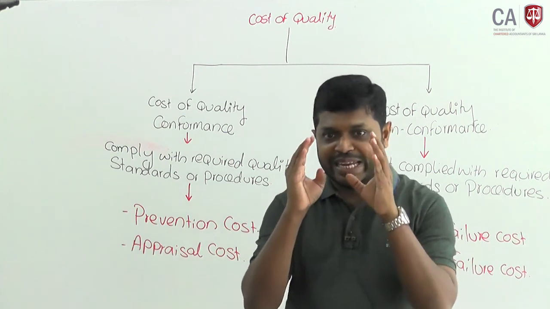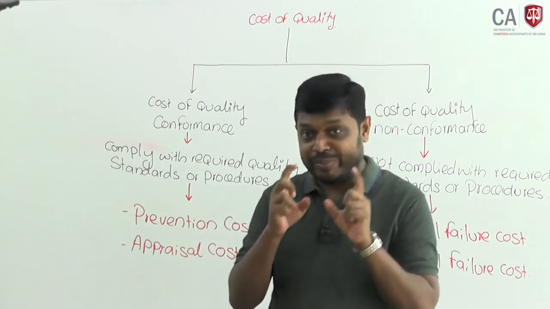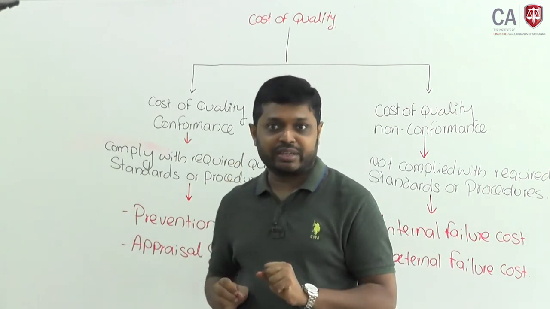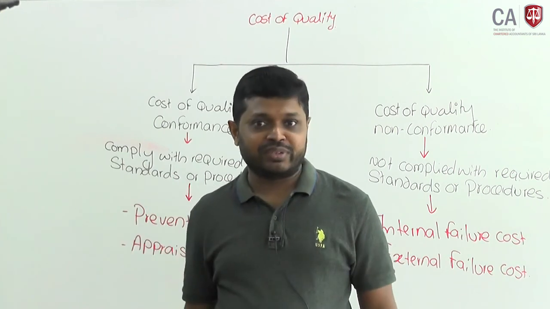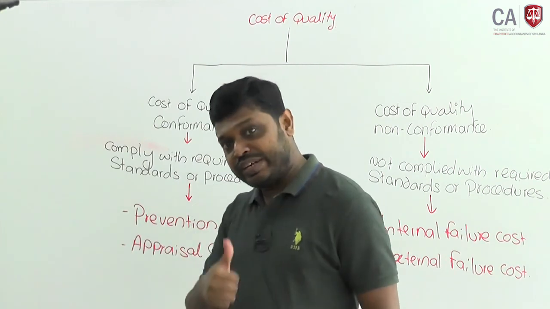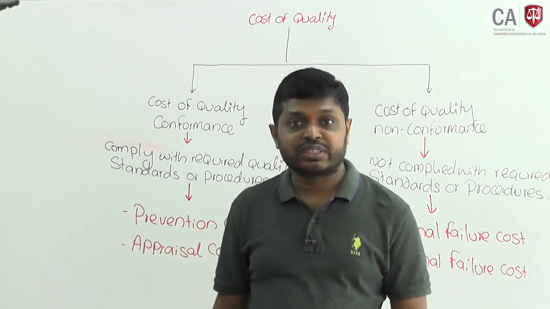I will take an example of a prevention cost. In order to eliminate poor quality product, if you have trained your staff, the cost of training is a prevention cost.